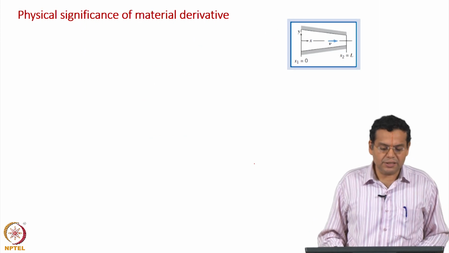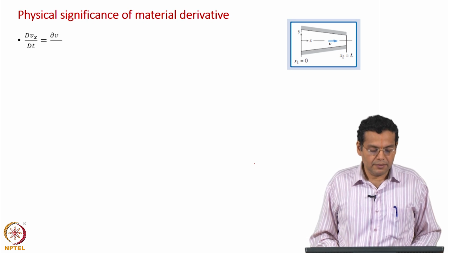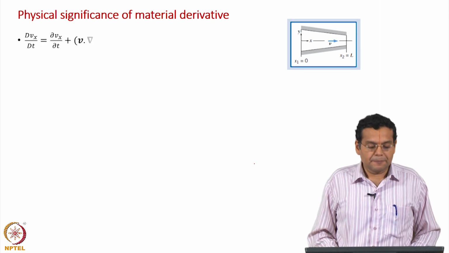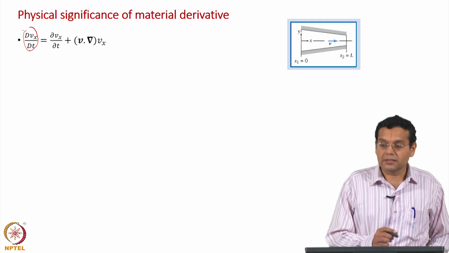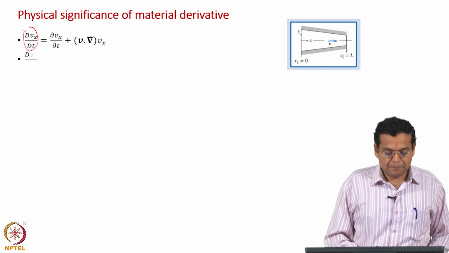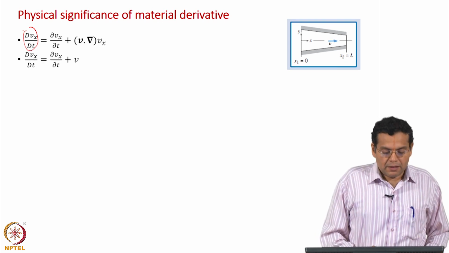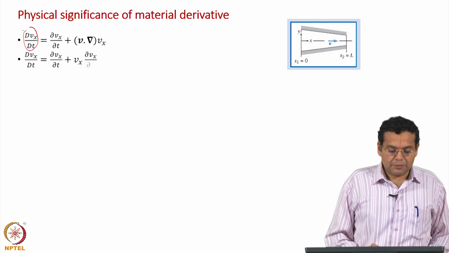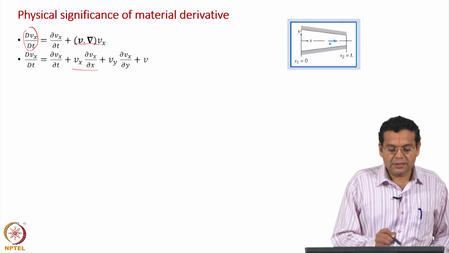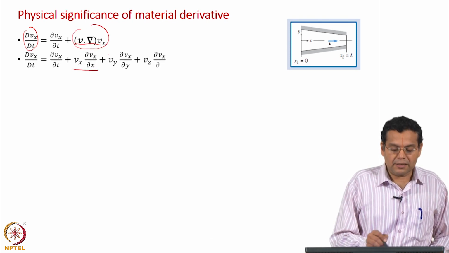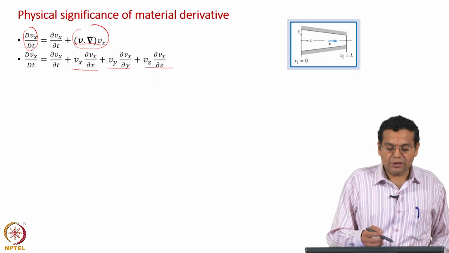Okay. We will just extend this to the velocity. We have written the expression for the acceleration of a fluid particle in the x direction, which is this dvx by dt, in terms of the vector notation, and then we can expand this same in terms of the components. This is of course more easily understandable compared to this, but this is a more compact notation compared to this expression. Okay. So, easy to begin with, we will use this, and then when you get practice you can start using